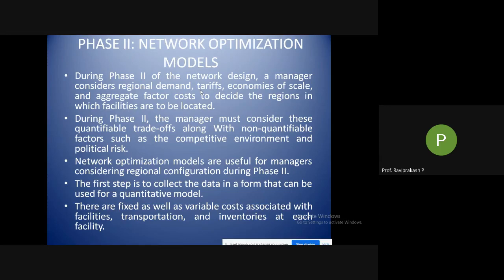So in phase two, the region. What all should be there in a region? During phase two of the network design, a manager considers regional demand, tariffs, economies of scale, and aggregate factor cost to decide the regions in which facilities are to be located. So what all needs to be taken care of? Regional demand: whether there is a particular demand for my product. Tariff: what are the taxes and other tariffs? Then economies of scale: if I buy something in bulk, will the cost of production go down? This is economies of scale.